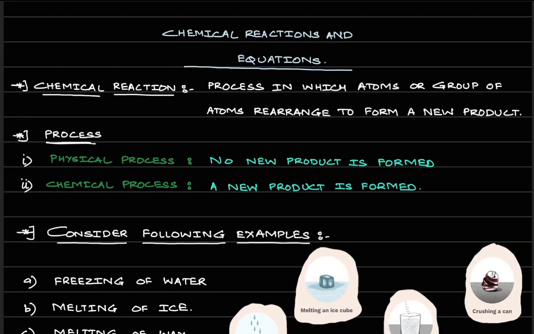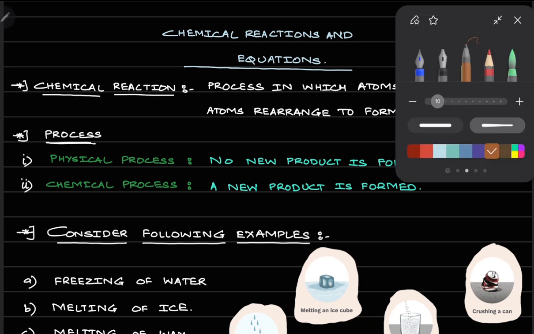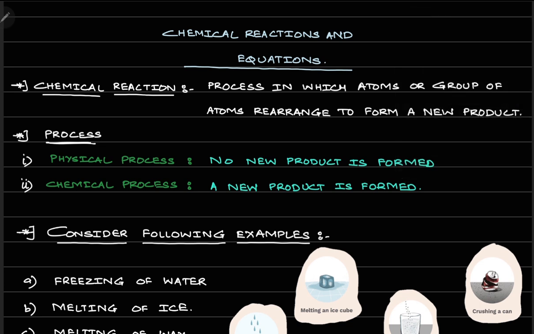Hello students. So today we are going to discuss chemical reactions and equations. Before we start with the chapter, we first need to understand what exactly we mean by the term chemical reaction. Okay. Now, what is a chemical reaction? A chemical reaction is a process in which atoms or group of atoms rearrange themselves to form a new product.